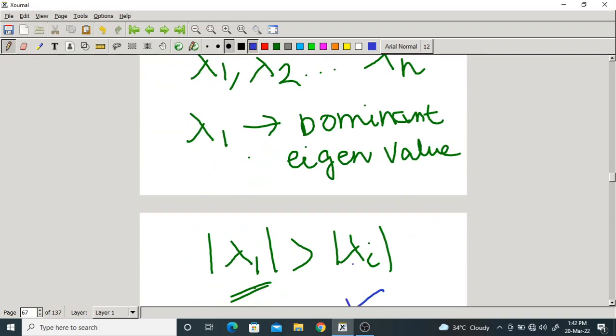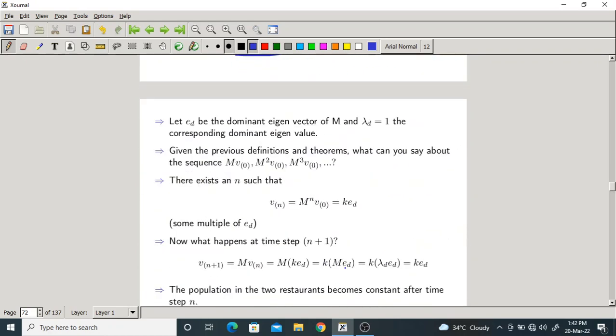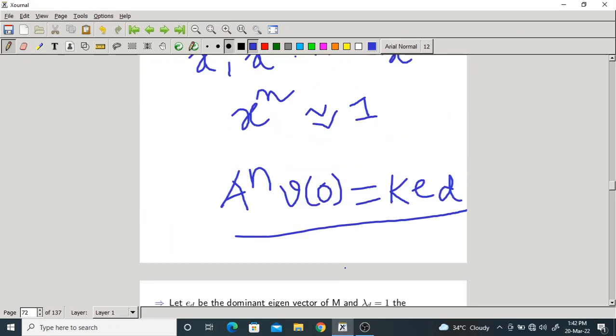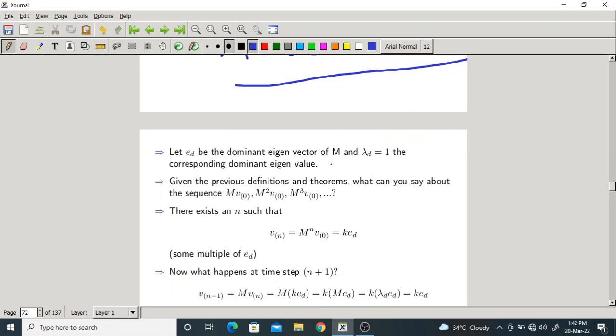Okay, so let us prove this by taking our example. Now instead of taking any matrix A, I am taking a stochastic matrix. What is the property of a stochastic matrix? The dominant eigenvalue is 1 and the remaining eigenvalues are less than 1. Now let ED be the dominant eigenvector of matrix M. M is a column stochastic matrix and lambda d is 1. Why? Because the dominant eigenvalue of any stochastic matrix is 1.